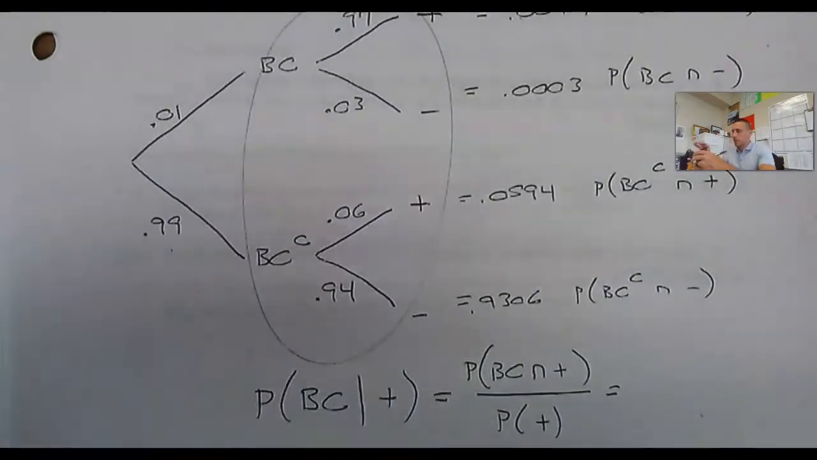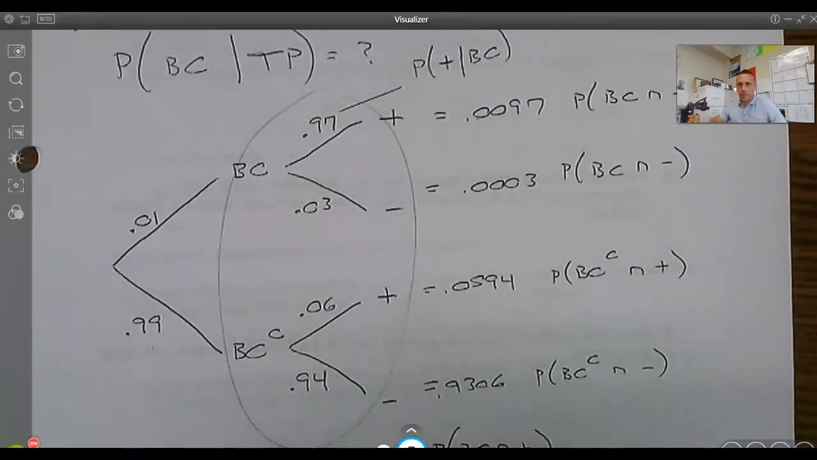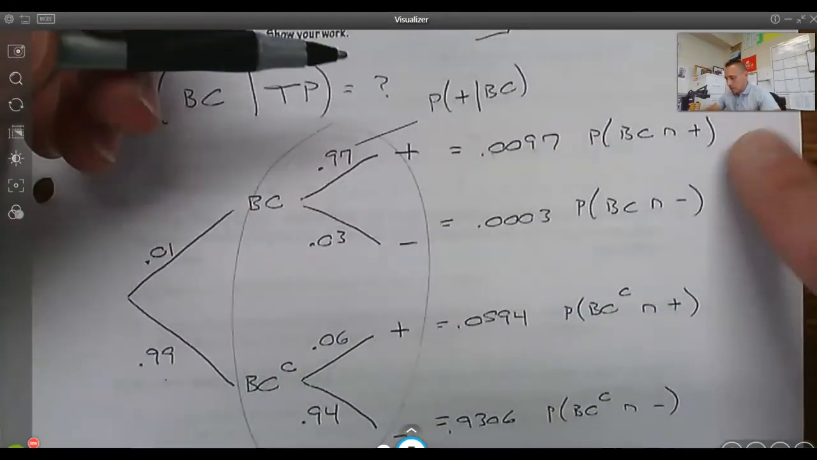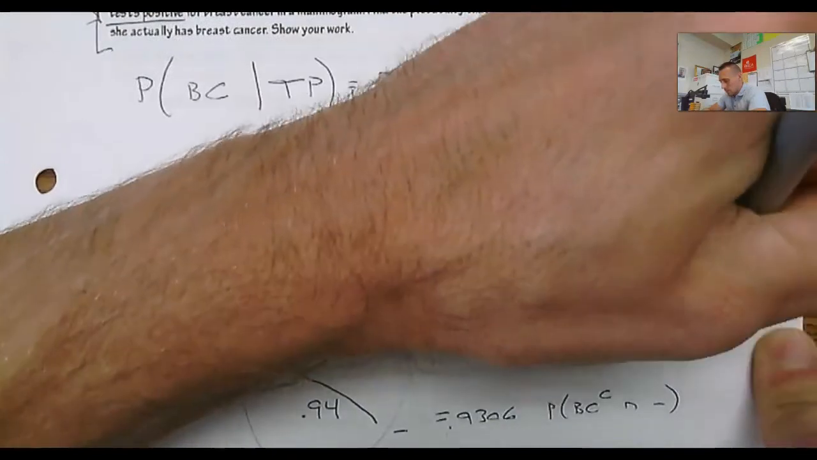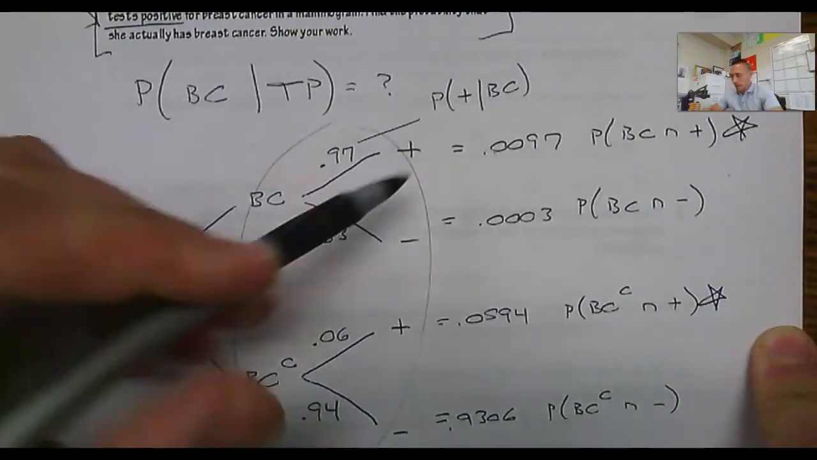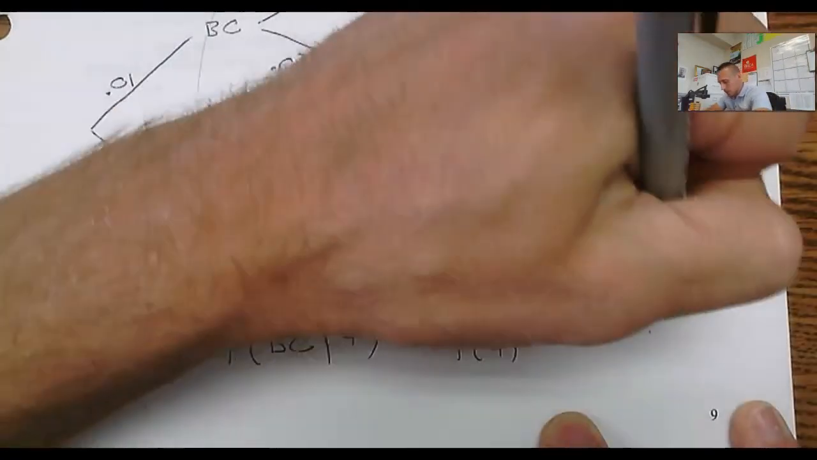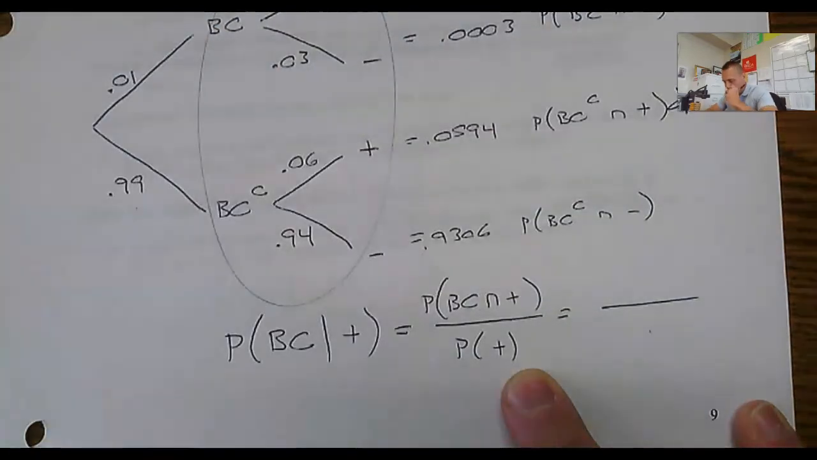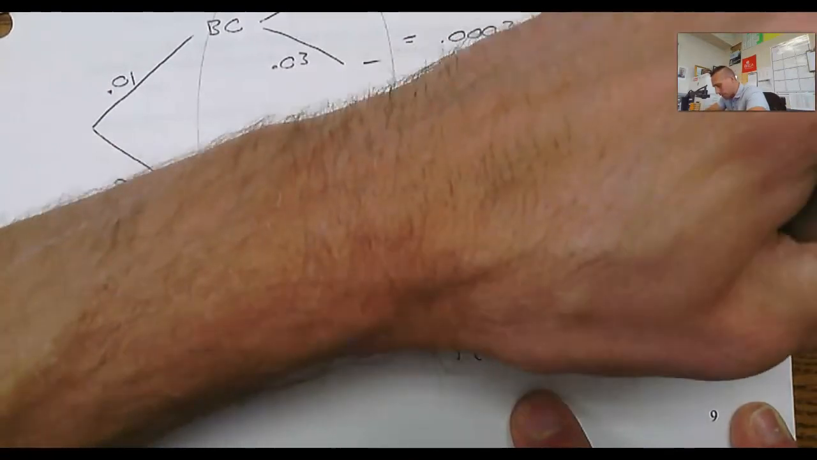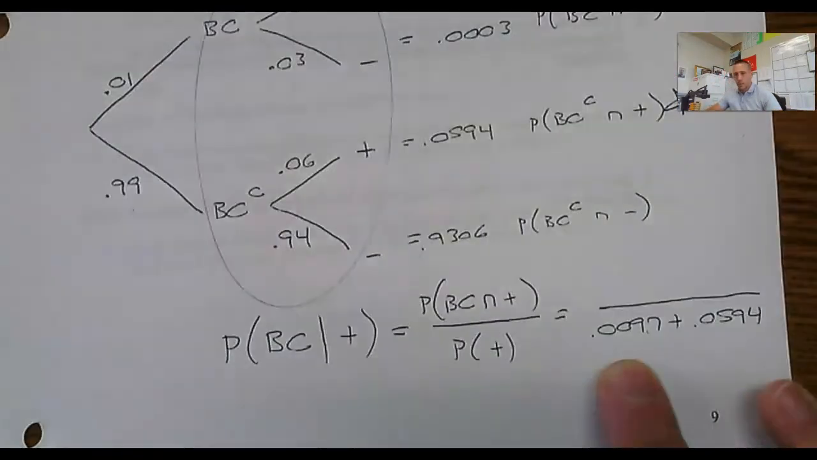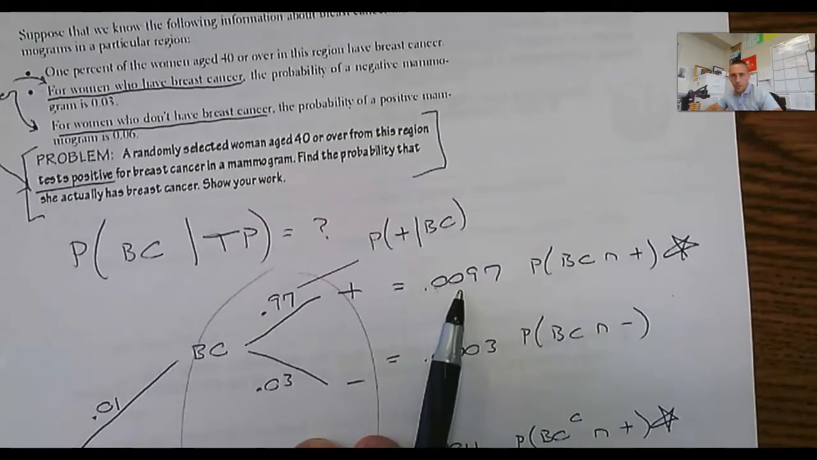Okay, so looking at the options from the tree diagram, there are 4 options. In 2 of the 4 options, they test positive. Here and here. They're mutually exclusive. The women had breast cancer and tested positive or didn't have breast cancer and tested positive. So if I start with the given, the probability that somebody tests positive is the sum of those two, 0.0097 plus 0.0594. Out of that, the probability that they had breast cancer and tested positive is just the 0.0097.